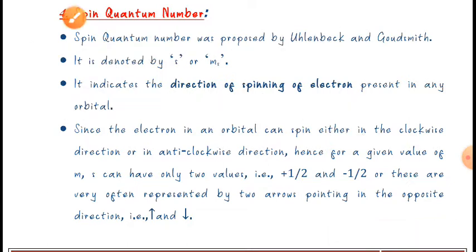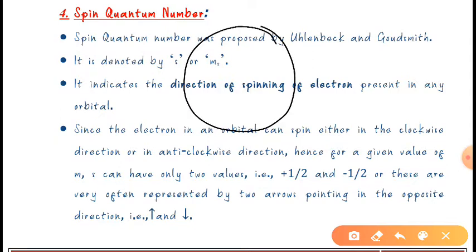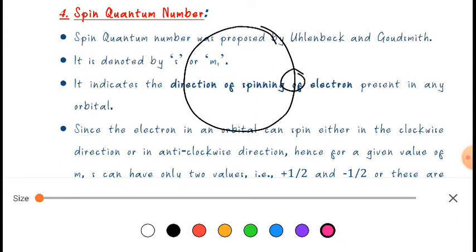So how the spin is, suppose I give you one example. Suppose this is our orbit, and in this orbit here is one electron. Suppose I draw with another color so that you can understand easily. Here is one electron, and another electron is here, okay.